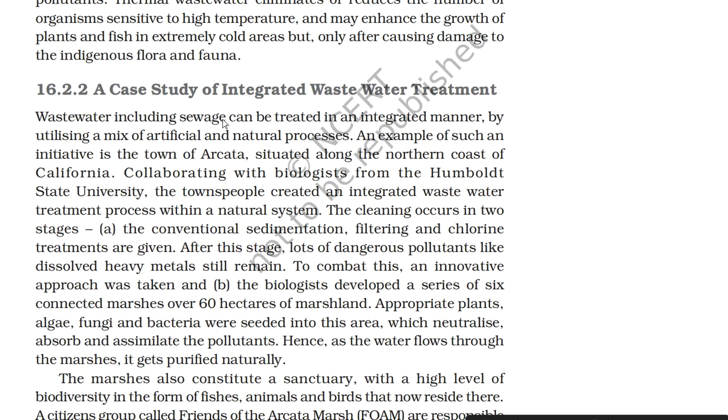16.2.2 A case study of integrated wastewater treatment. Wastewater including sewage can be treated in an integrated manner by utilizing a mix of artificial and natural processes. An example of such an initiative is the town of Arcata, situated along the northern coast of California. Collaborating with biologists from the Humboldt State University, the townspeople created an integrated wastewater treatment process within a natural system.